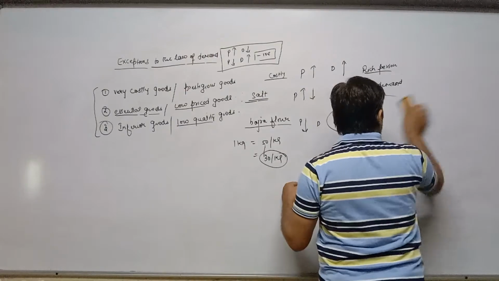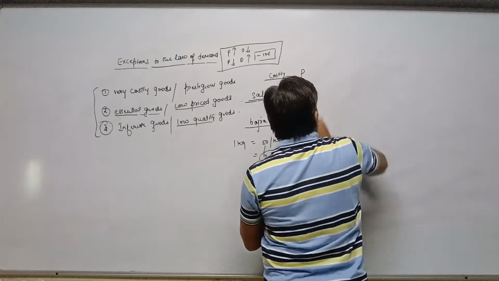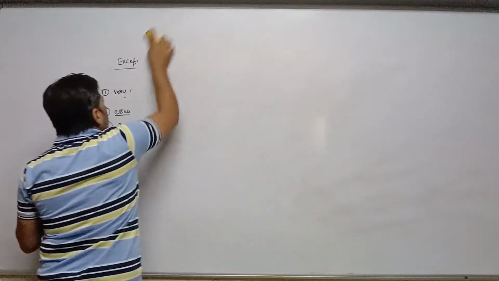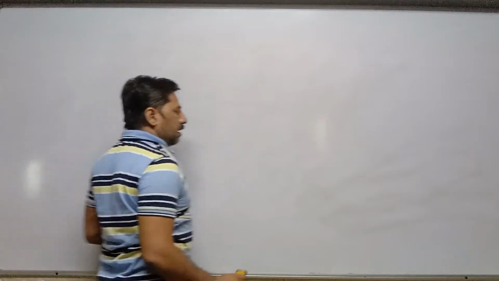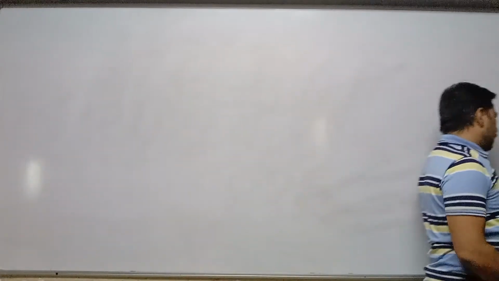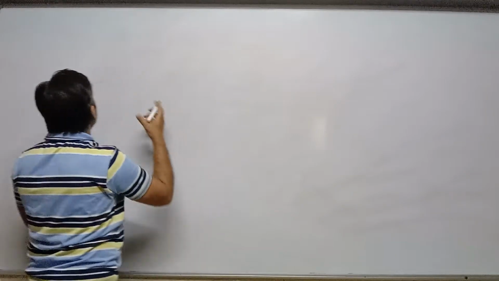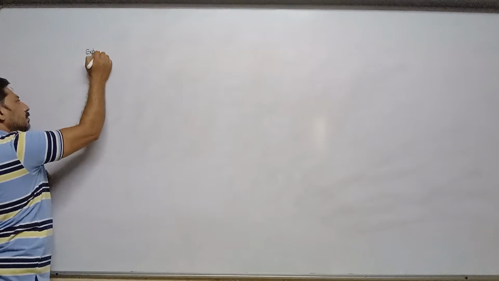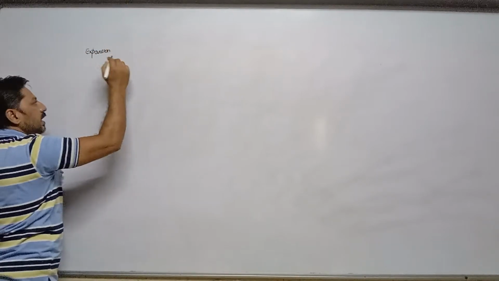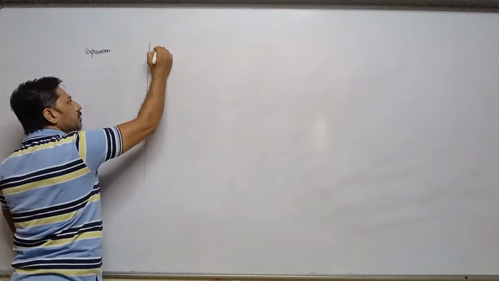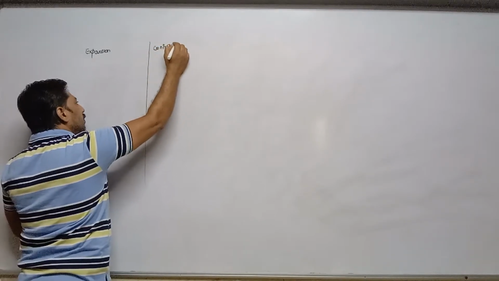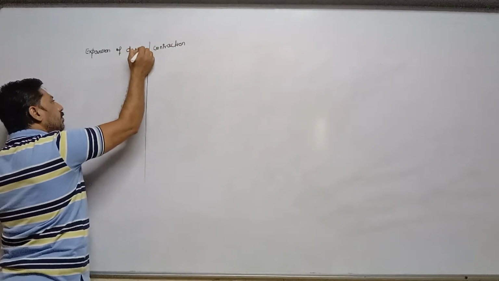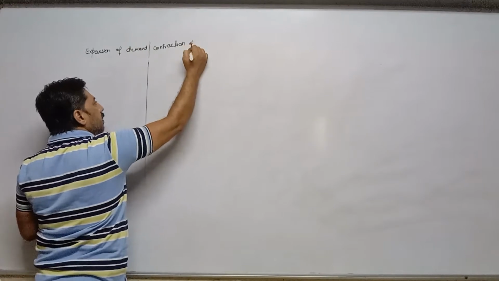Now the third topic is expansion and contraction. Expansion of demand and contraction of demand.